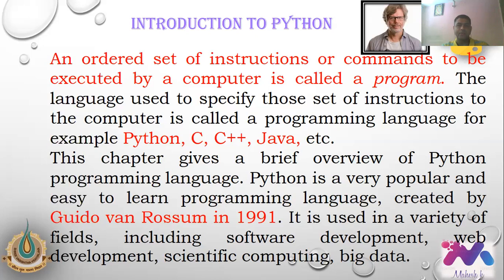This chapter gives a brief overview of the Python programming language. Python is a very popular and easy to learn programming language created by Guido van Rossum in the year 1991. He's a Dutch programmer. It is used in a variety of fields, including software development, web development, scientific computing, and big data. So in many places Python is used. You can develop software, use it for web development as well as for artificial intelligence, and if you want to store huge data, big data, you can implement that.